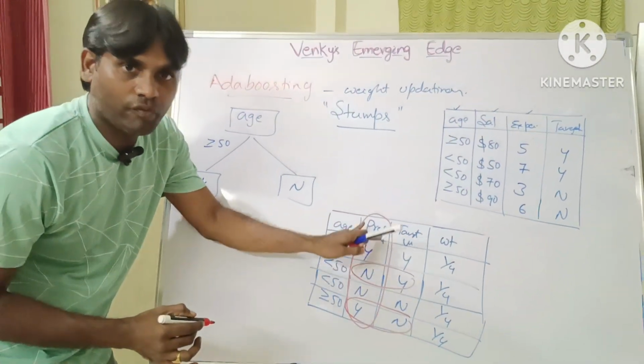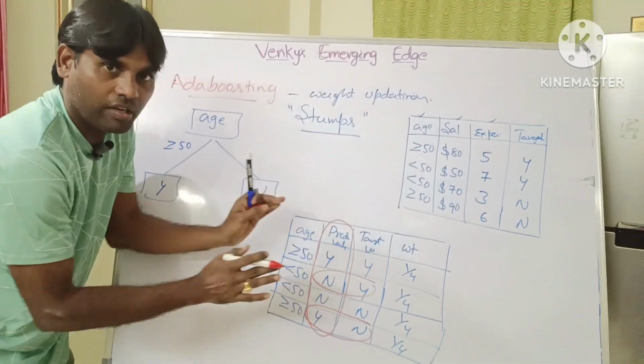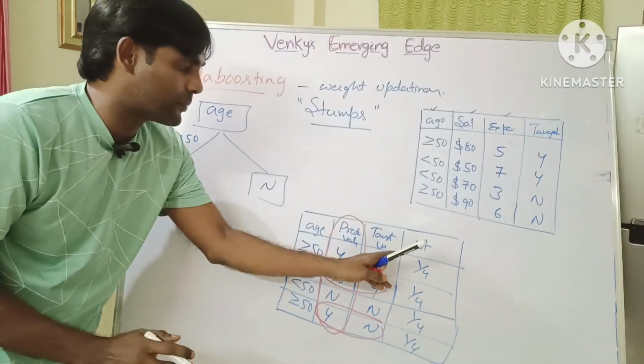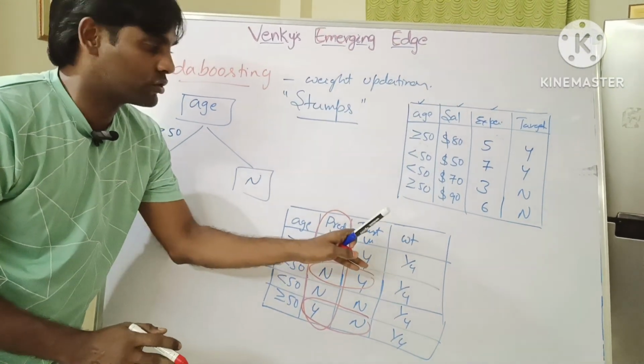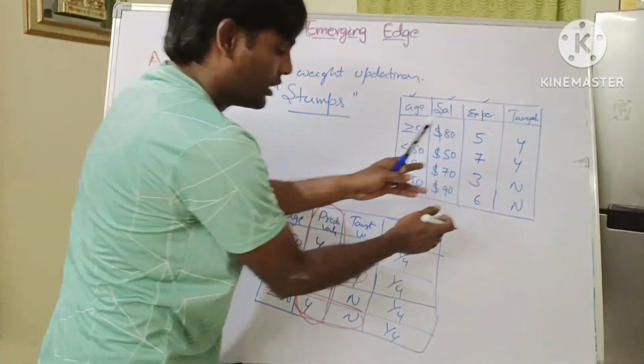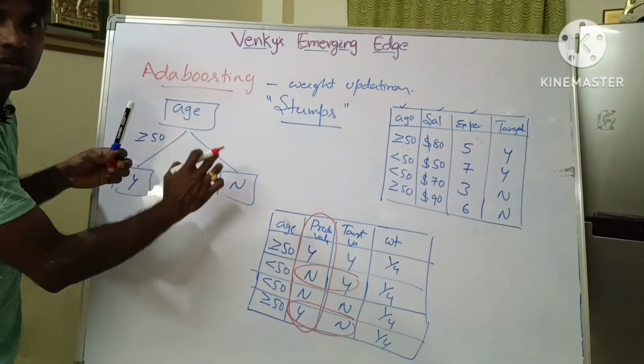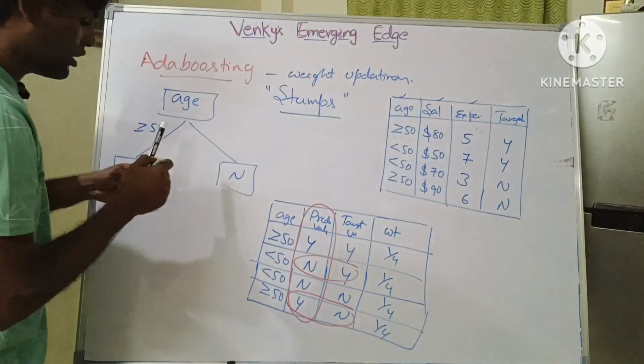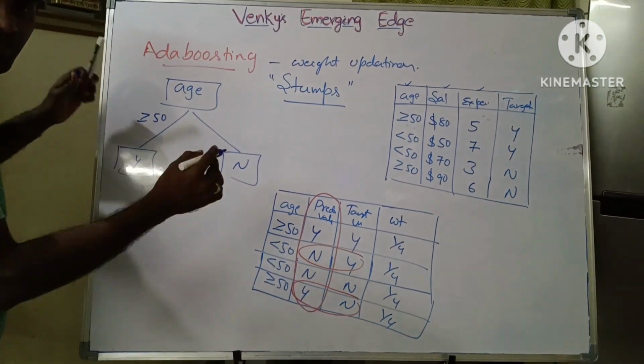Is it clear? I think all of you understand which one is a weak learner and which one is a strong learner. The strong learner and weak learner depend upon the predicted value and the target value. The target value is the given data set value, and the predicted value is from the stump only. Is it clear?